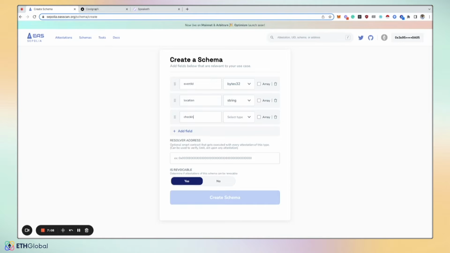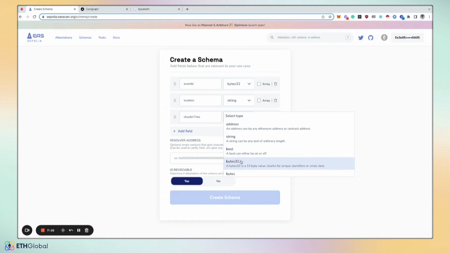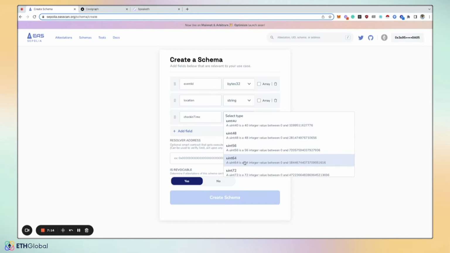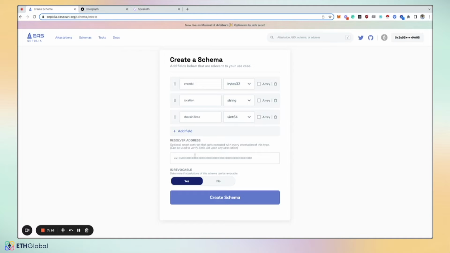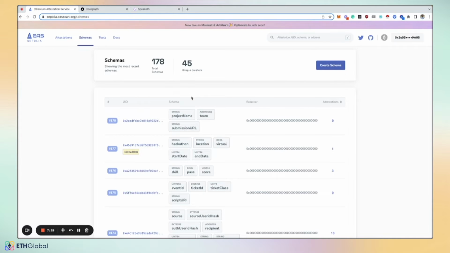Maybe it's a check-in time, and you have a number, uint64 or something like that for a time. And then you can designate the resolver address and decide if you want attestations made at the schema type to be revocable or not. And then you can make it. Once it gets registered, it'll show up in the schema registry.